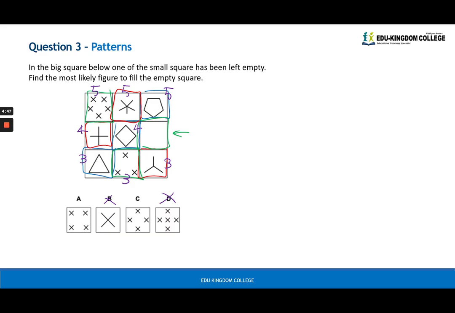This one will form a triangle shape, and this one will form that hexagon shape. So we want the crosses to form a diamond shape, replicating this diamond here. Therefore, C is the answer for question 3.